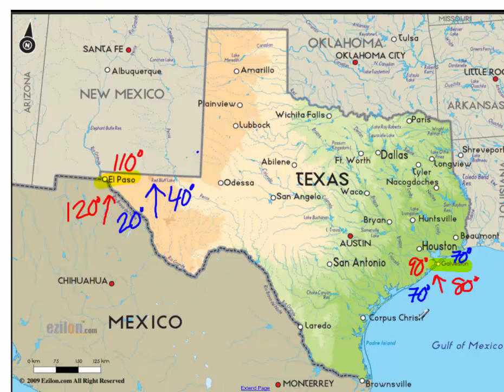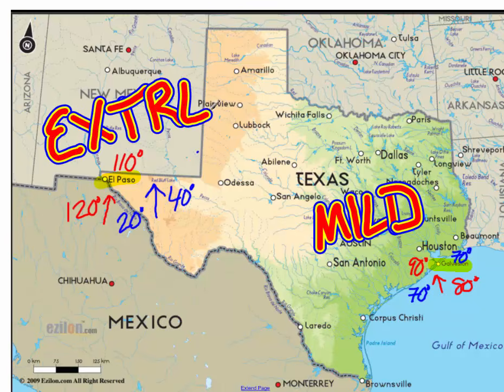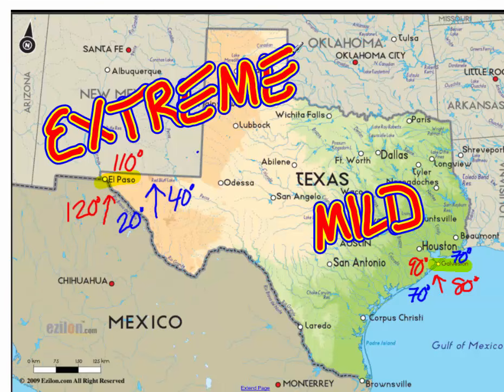So when you are by the coast, you have a much more mild climate. Okay, so the thing to remember, if you live by the ocean, you have a mild climate. You have a more extreme climate if you do not live by the water. Think about San Diego. San Diego is right by the water. It's perfect temperatures. Everybody wants to live there.